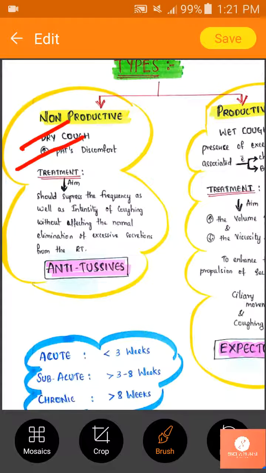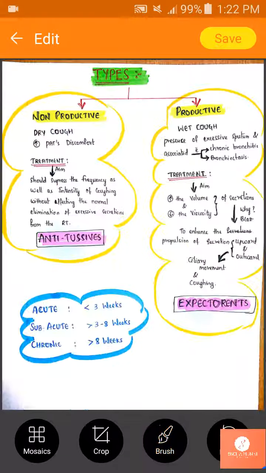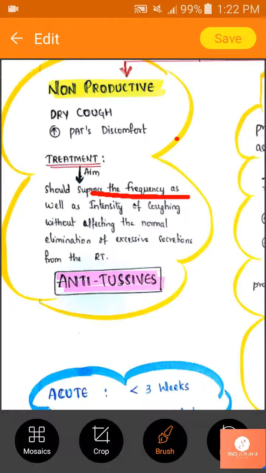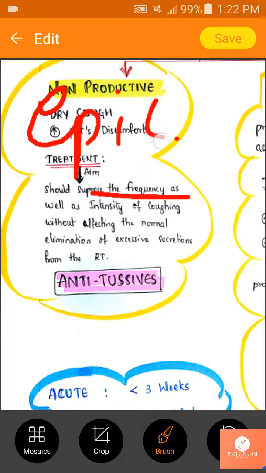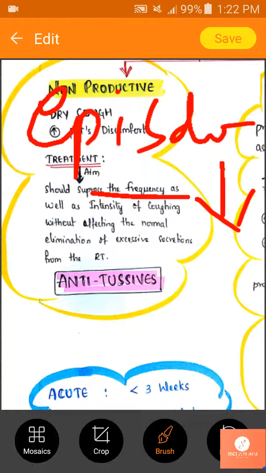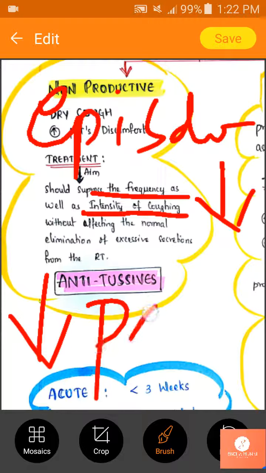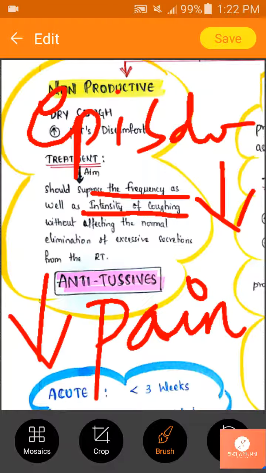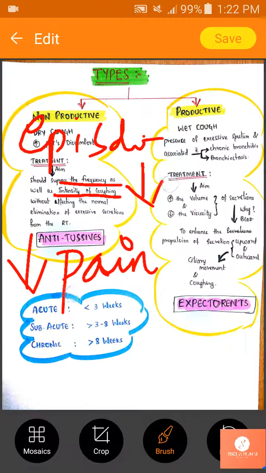So now, to treat this non-productive or dry cough, we need to mainly focus on three things, that is the frequency, intensity and excessive secretion. Coming to frequency, what is frequency? It means episodes. We have to decrease the number of episodes, that is the reoccurrence of the cough. Next, coming to intensity of the cough, we have to decrease the pain which is produced from the cough. Okay, we have to decrease the reoccurrence and also the pain which is produced from the cough.